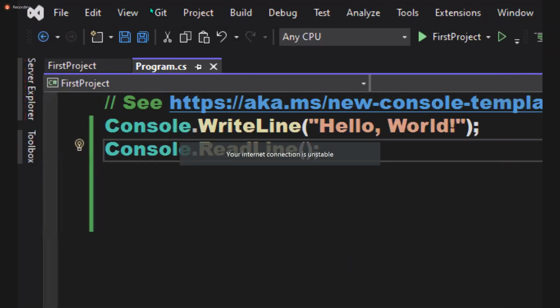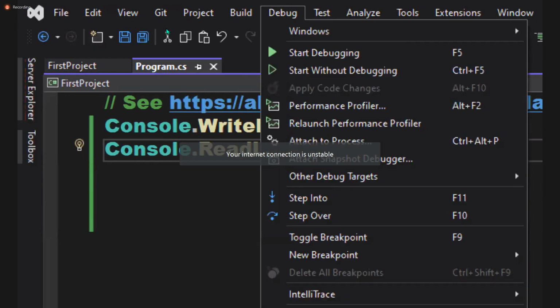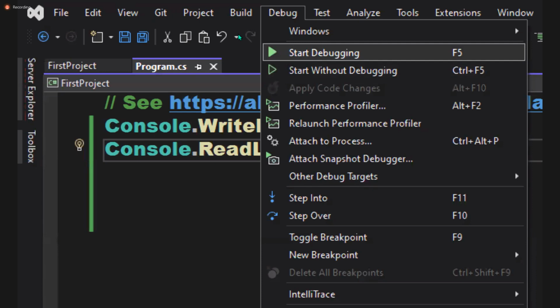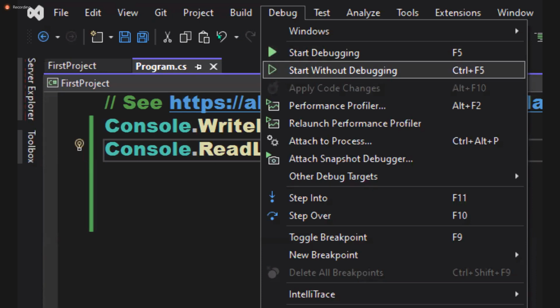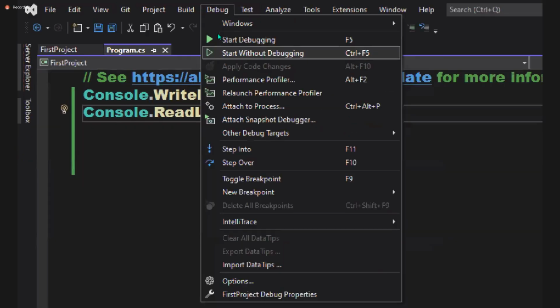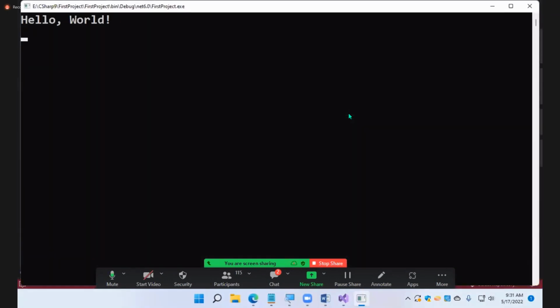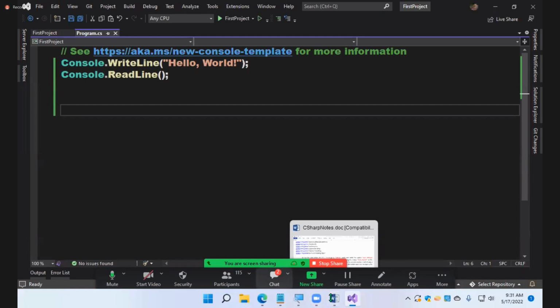How do you know? Go to the Debug menu. Here you'll find F5 and Control F5. Both options are available there. Shortcut keys are used. F5, Control F5, any way you can run. But I cannot always go to menus, and that's why shortcuts are very important. Simple, F5 should run my code, that's all. Every time going to the Start menu and selecting all this is a waste of time. The shortcut key is F5. Is it clear? Okay, you can run in any of the ways you like.